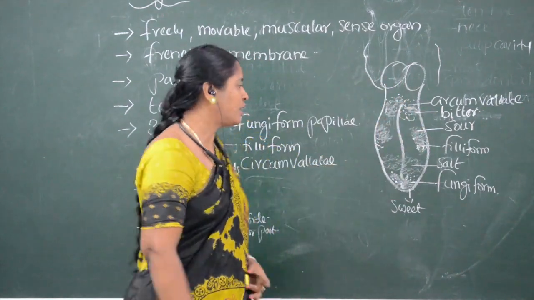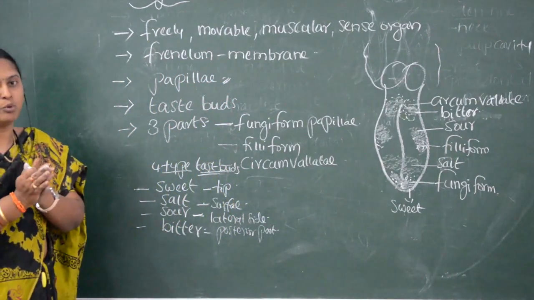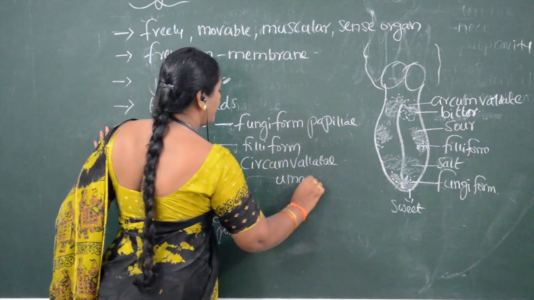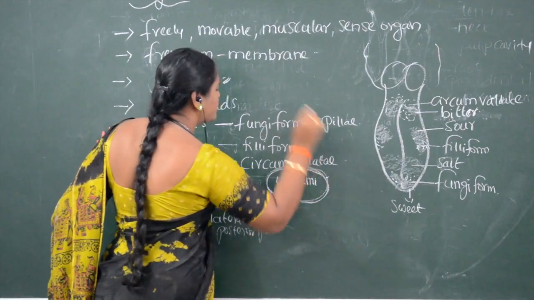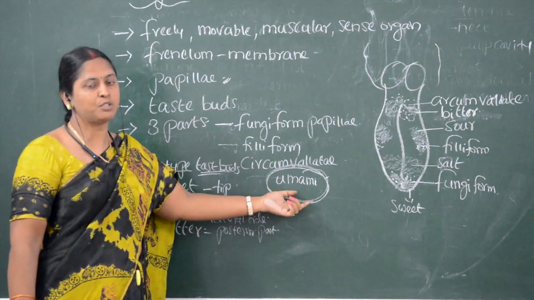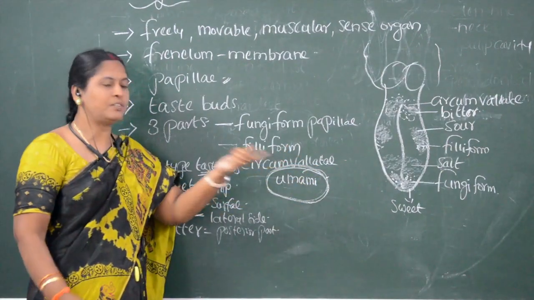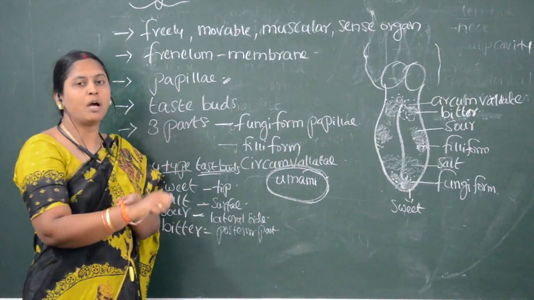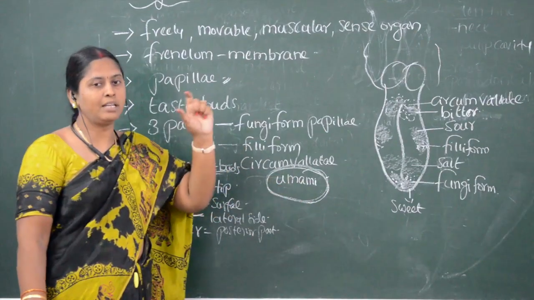Another taste is also there, but it is still not published in the books. That taste is called umami. Even though it is not published in the books, it is also one of the tastes identified by scientists. Mostly Chinese people use umami, which we call in India the tasting salt.